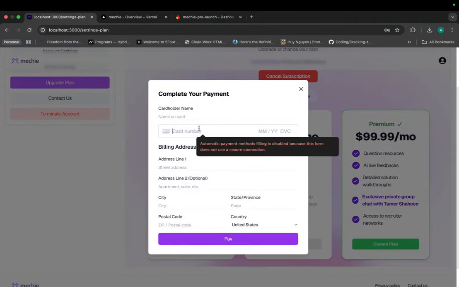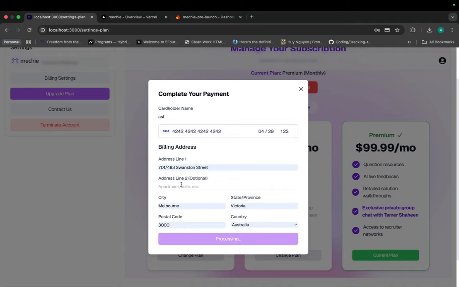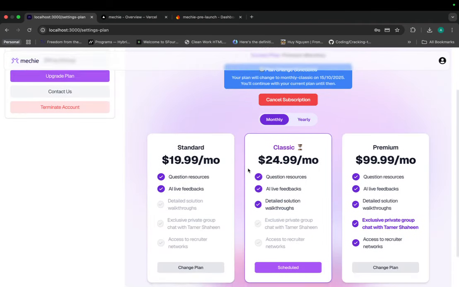Currently it's in test, so you have to use a dummy card to just pay for it. Yeah, so that is Stripe. It's going to update the plan. Yep, so it just downgraded due to this plan.